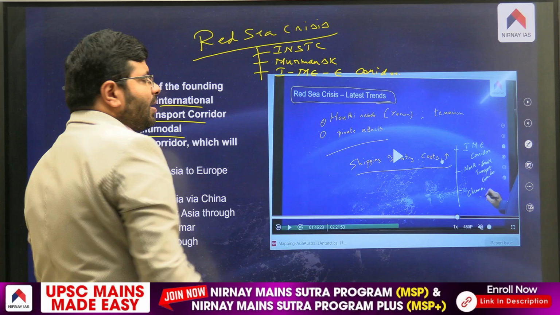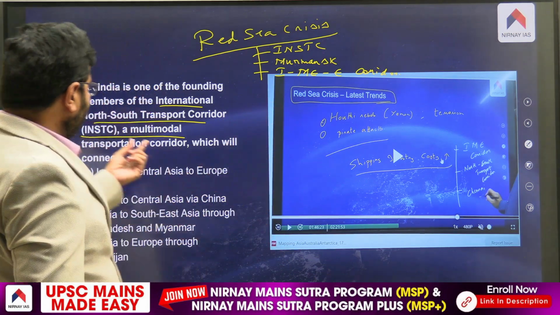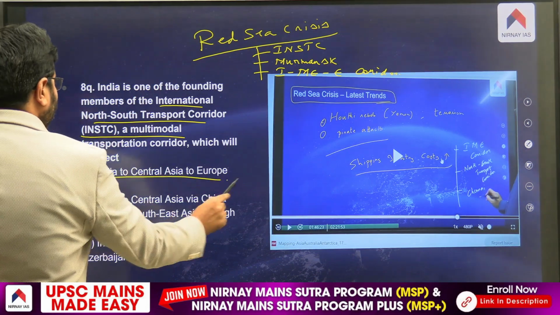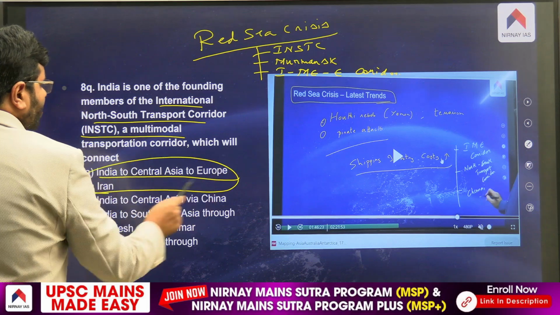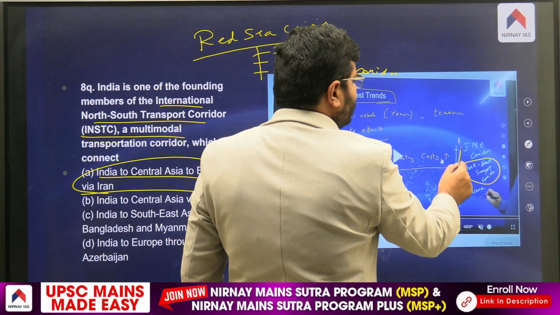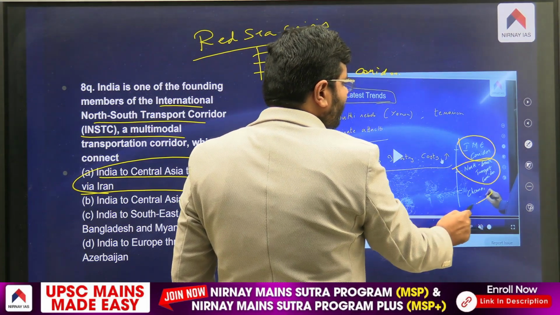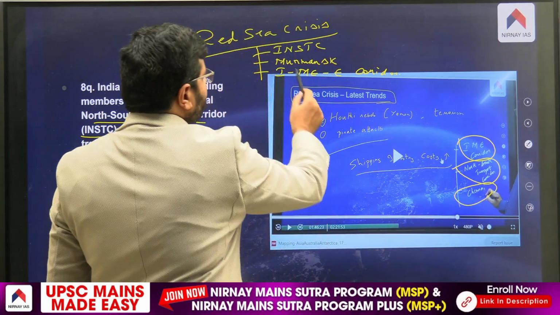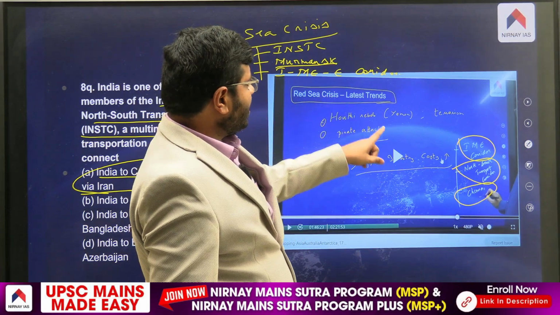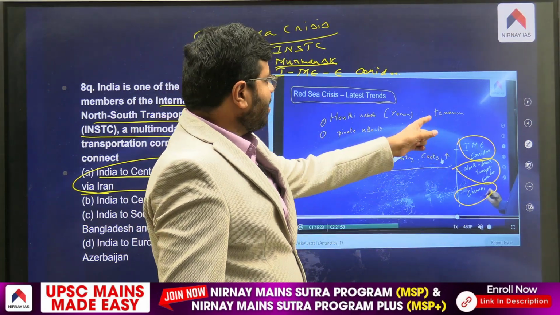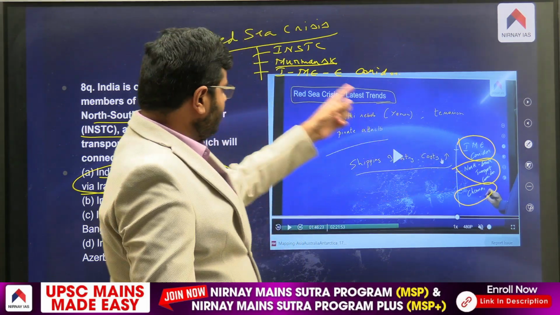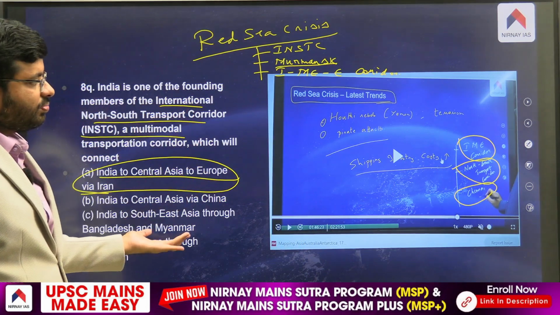These are now alternatives to the Red Sea. The same thing is being asked here as part of the International North-South Transport Corridor, India to Central Asia to Europe via Iran, Chabahar Port. You can clearly see the North-South Transport Corridor, India Middle East Economic Corridor, Chennai Vladivostok is what I am trying to tell you, from Murmansk, right? So all these are nothing but Red Sea crisis alternatives to counter terrorism, the Houthi rebels and pirate attacks. I have clearly mentioned that is what the question is being asked.